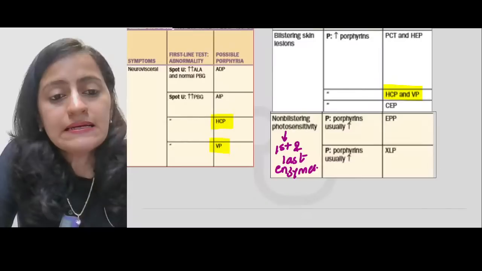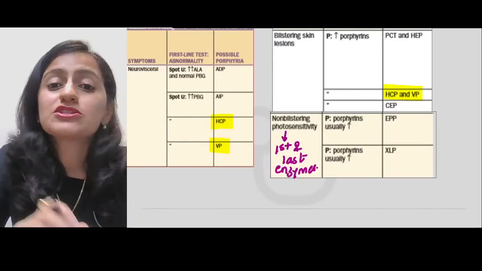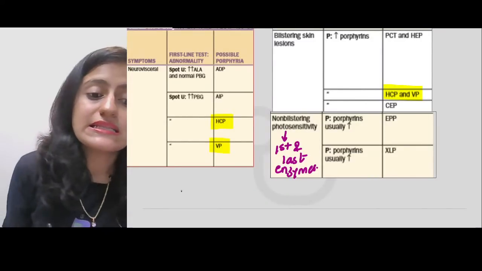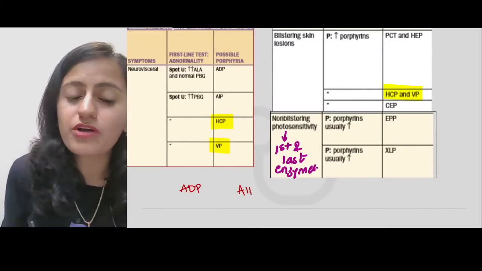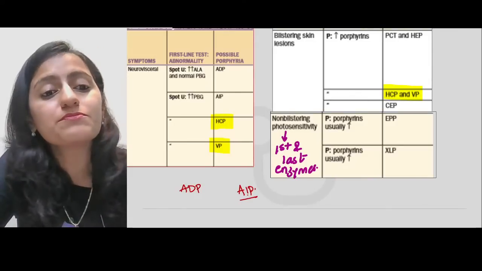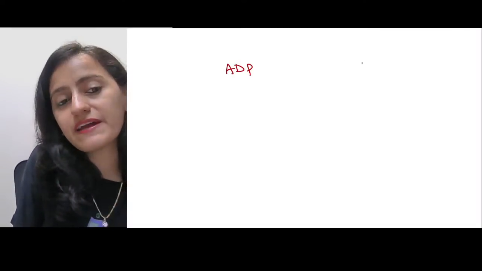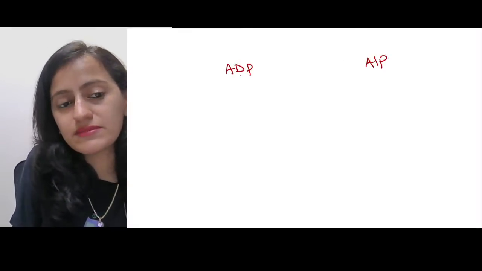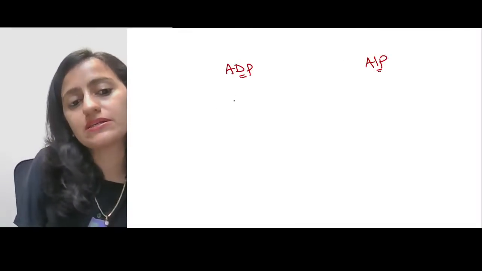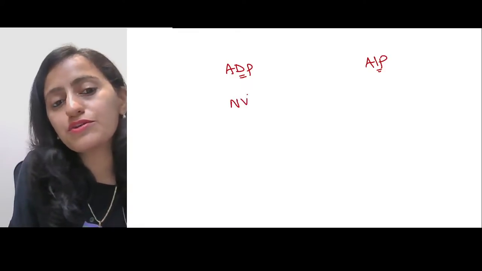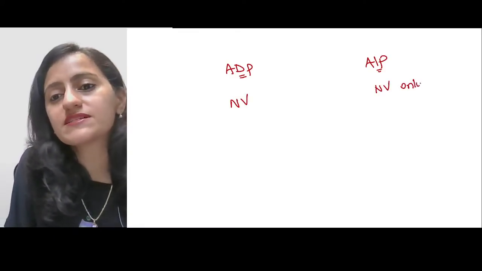Okay. Let us go to this one. So how will you differentiate the ALA dehydratase porphyria from the acute intermittent porphyria? What are the differentiating points? If I tell you ADP and AIP, the dehydratase and the acute intermittent, both are neurovisceral only.